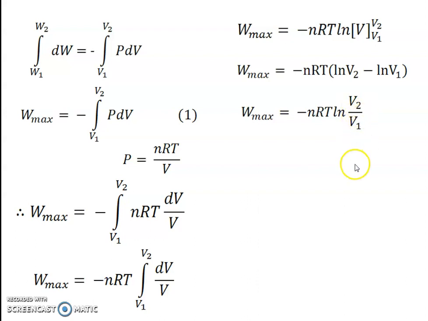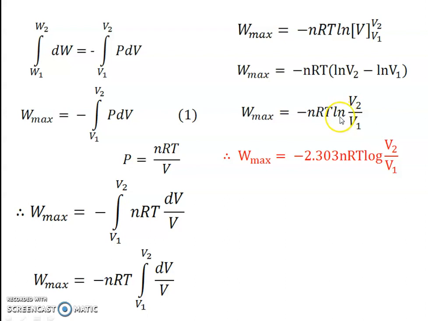But you know that log to the base e is equal to 2.303 log to the base 10, and therefore W max is equal to minus 2.303 nRT log V2 upon V1.